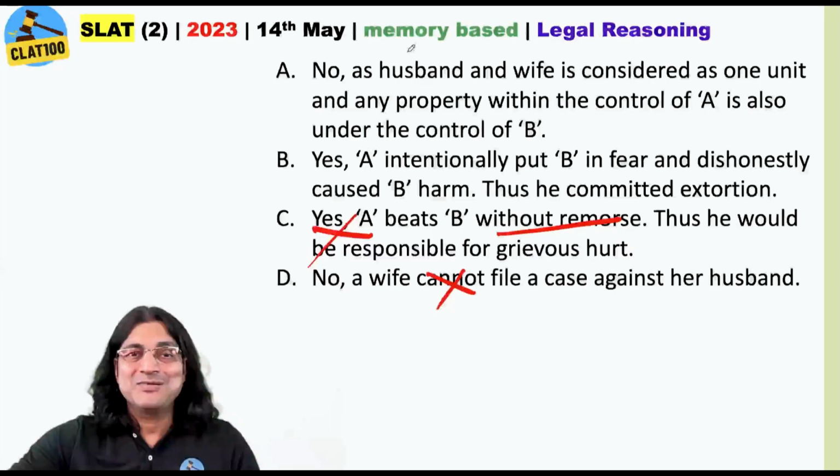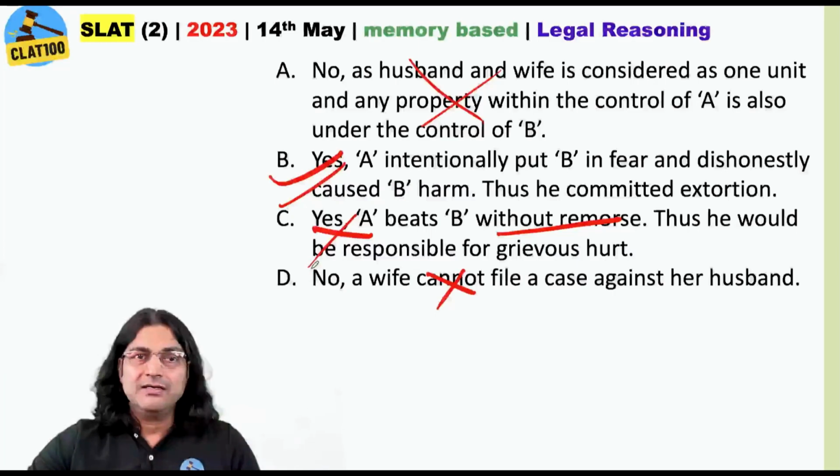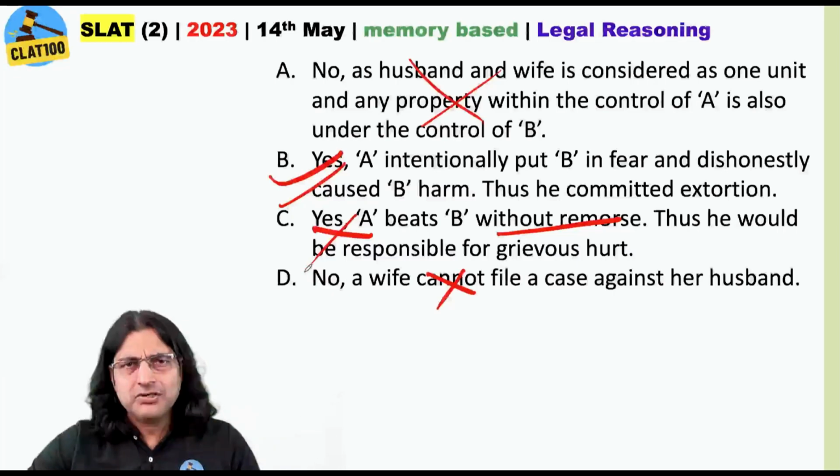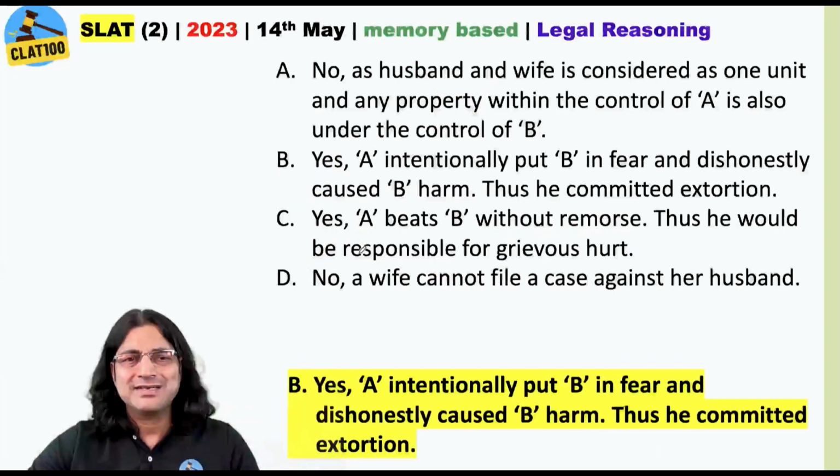So what is the problem? You think this can be the answer? So why do I even need to read it? Yes, A intentionally put B in fear and dishonestly caused B harm. Did he commit extortion? Of course, yes. So your answer is option B.